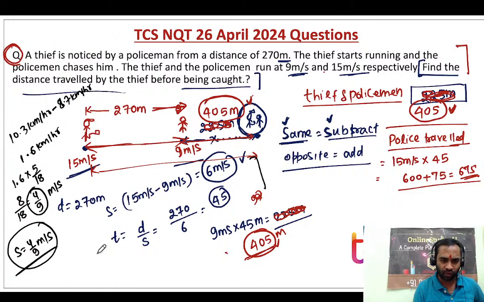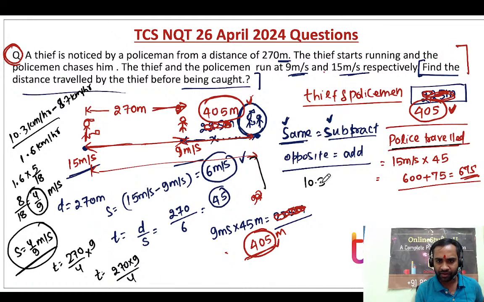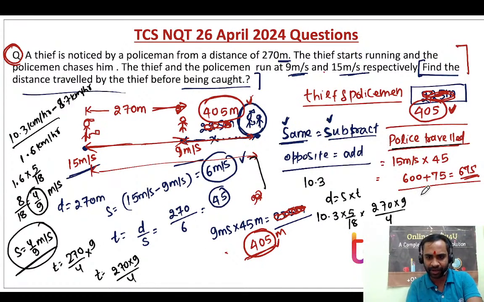So the speed we have got is 4 by 9. Now time will be 270 divided by 4 by 9. So this became your time. Leave it like this only. Now your question is to find the distance when the police catch the thief. So if they're asking how much distance the police traveled, the police speed is 10.3 kilometer per hour. Distance is equal to speed into time. The speed is 10.3, again you convert it to meter per second, and time is 270 into 9 by 4. Now if you solve this, you will be able to get the answer.